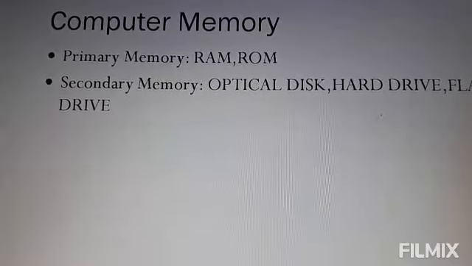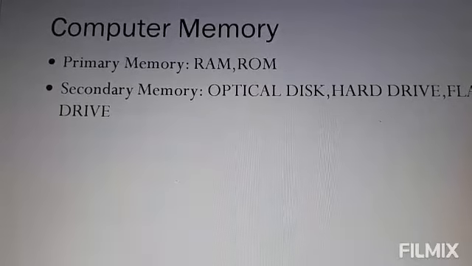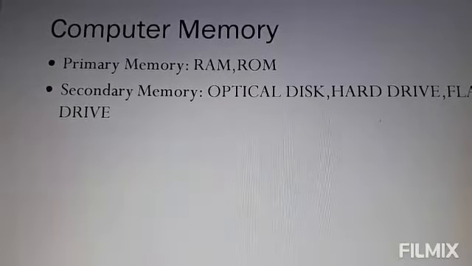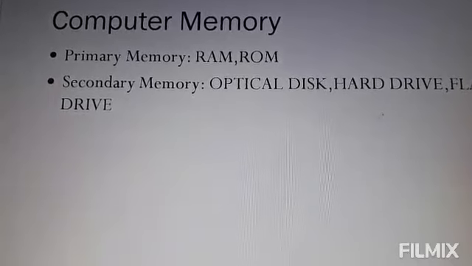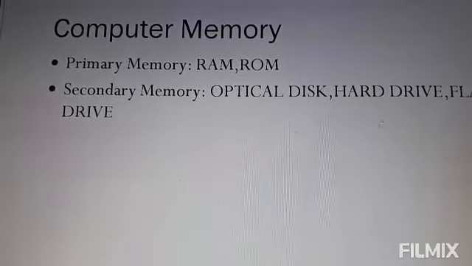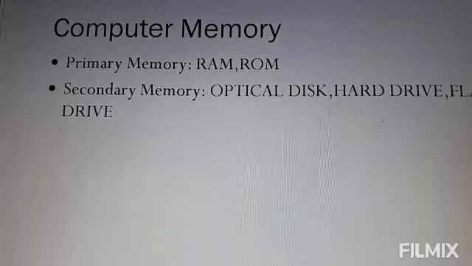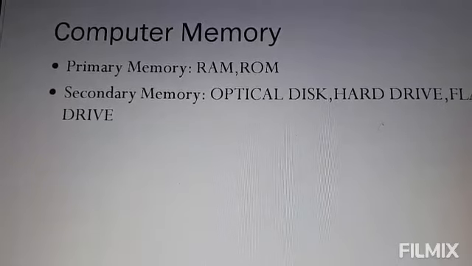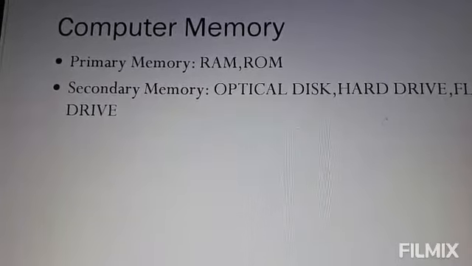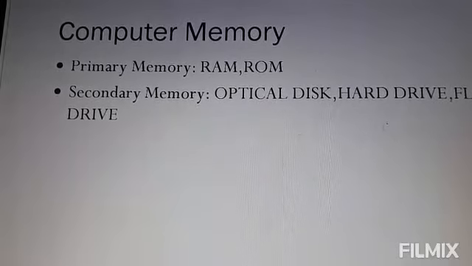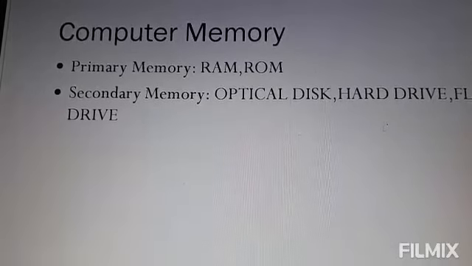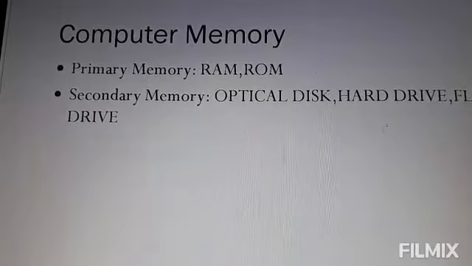Primary memory can be divided into RAM and ROM. RAM means random access memory and ROM is read-only memory. In RAM, data or instructions can randomly be read as well as written onto it. Any information stored in RAM is lost when the power supply is switched off.